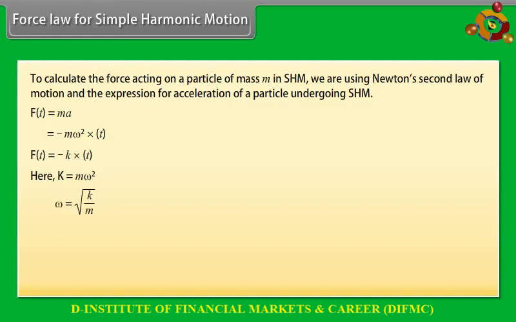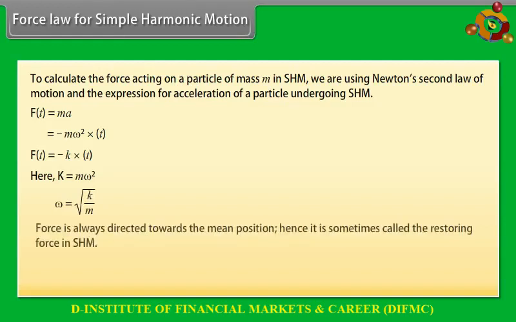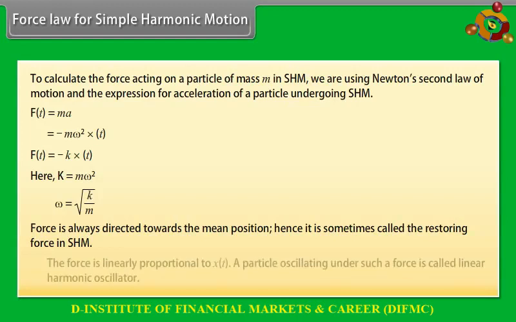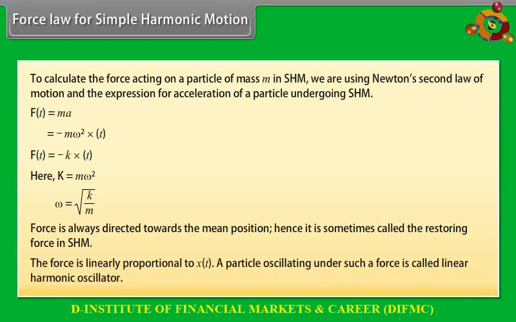Omega is equal to under root k upon m. Force is always directed towards the mean position. Hence, it is sometimes called the restoring force in simple harmonic motion. The force is linearly proportional to x(t). A particle oscillating under such a force is called linear harmonic oscillator.